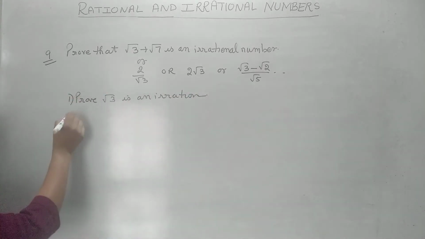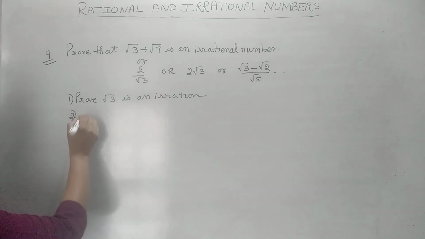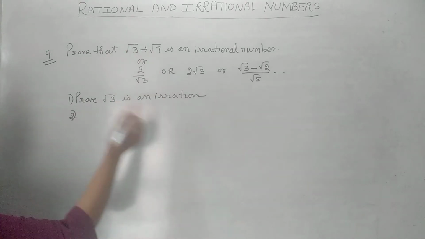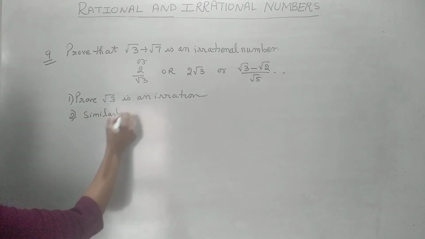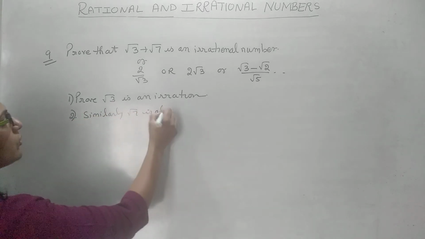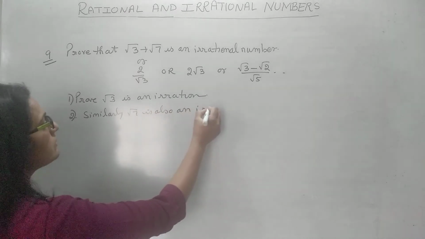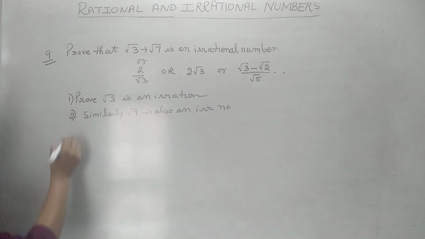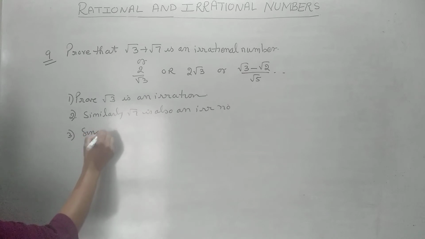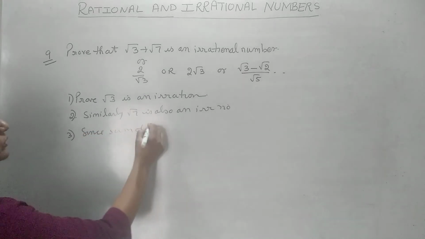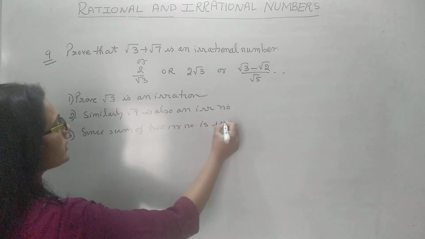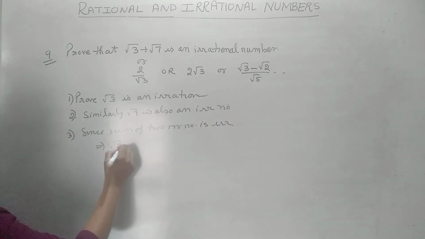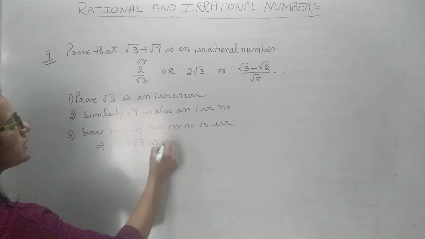So if it is irrational, that means the other one does not need to be proved, we will write, similarly root 7 is also an irrational number. After that, since sum of two irrational numbers is irrational, this means root 3 plus root 7 is irrational.